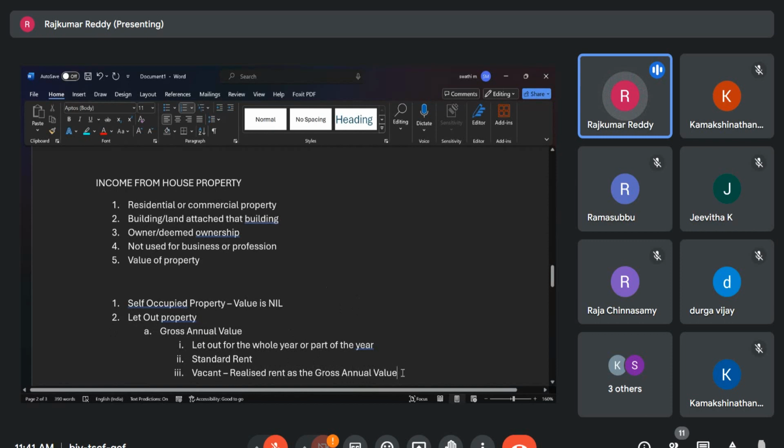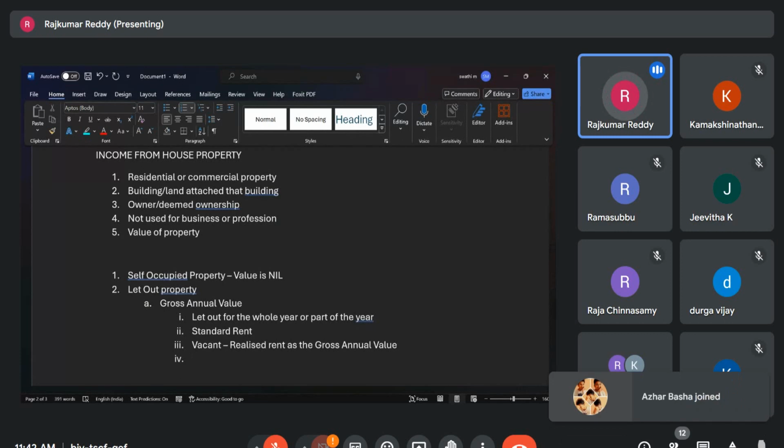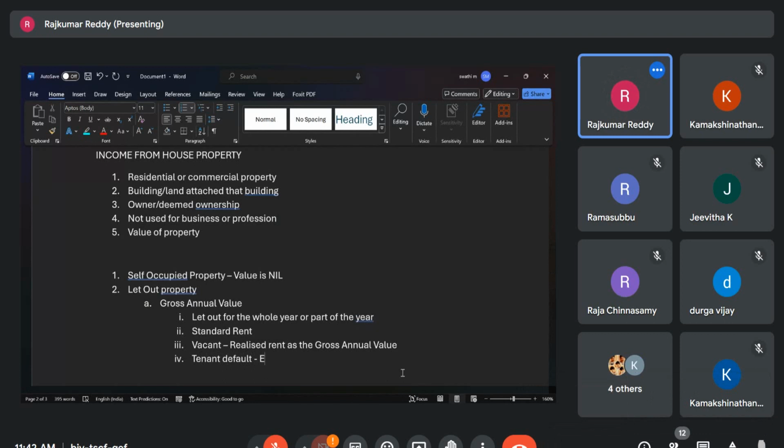And sometimes what happens? The tenant will not pay the rent, though you have given it for the full year. Some rental value is unrealized. Tenant default. In that case also, you can exclude the unrealized rent.